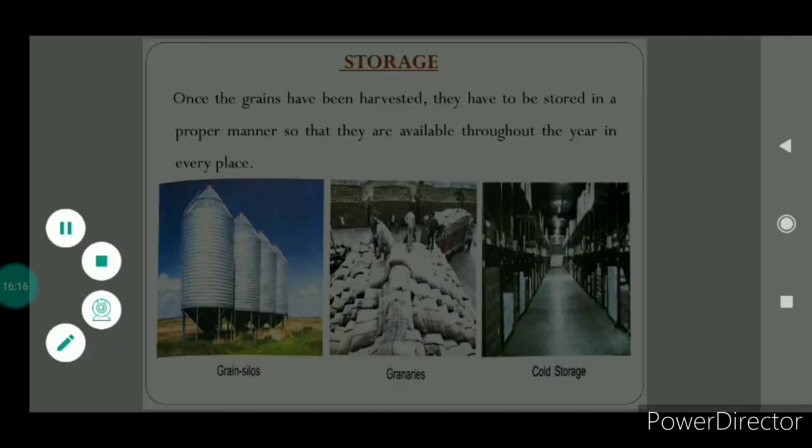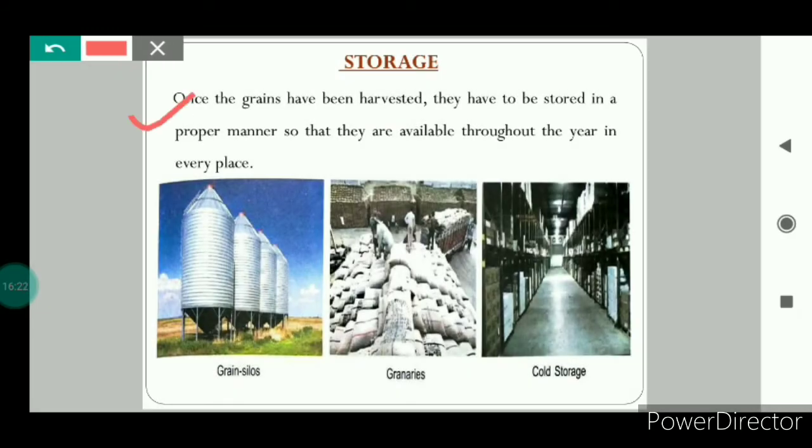Now the crop has been cut and gathered. Now the next step is storage. Once the grains have been harvested, it's very important to store them in a proper manner so that they can be available throughout the year in every place. The storage of the grains is very, very important. But while storing the grains, some factors should be kept in mind.